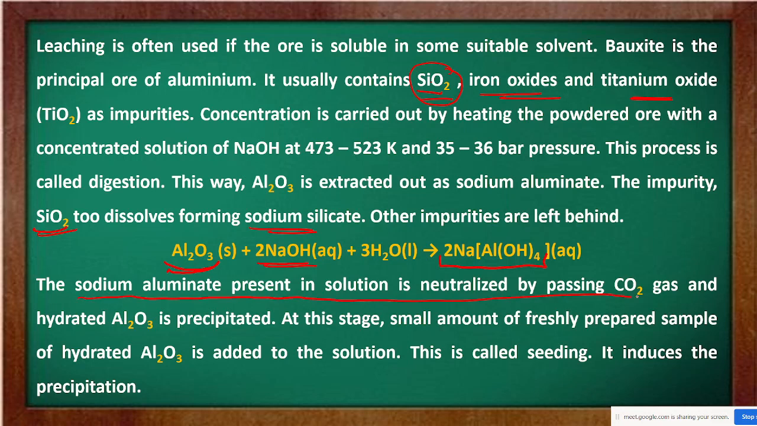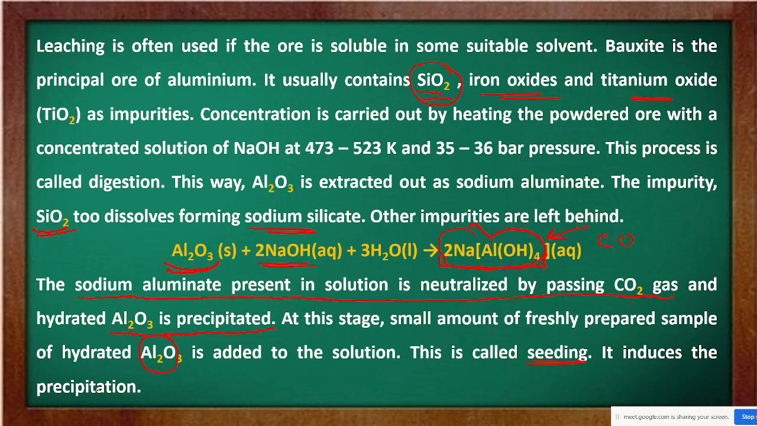So now the sodium aluminate present in the solution is neutralized by passing carbon dioxide gas. Now this is your sodium aluminate compound. To this, carbon dioxide gas is passed and hydrated aluminium trioxide is precipitated. Here a small amount of freshly prepared sample of Al2O3 is also added to the solution. This is called seeding. It induces the precipitation.